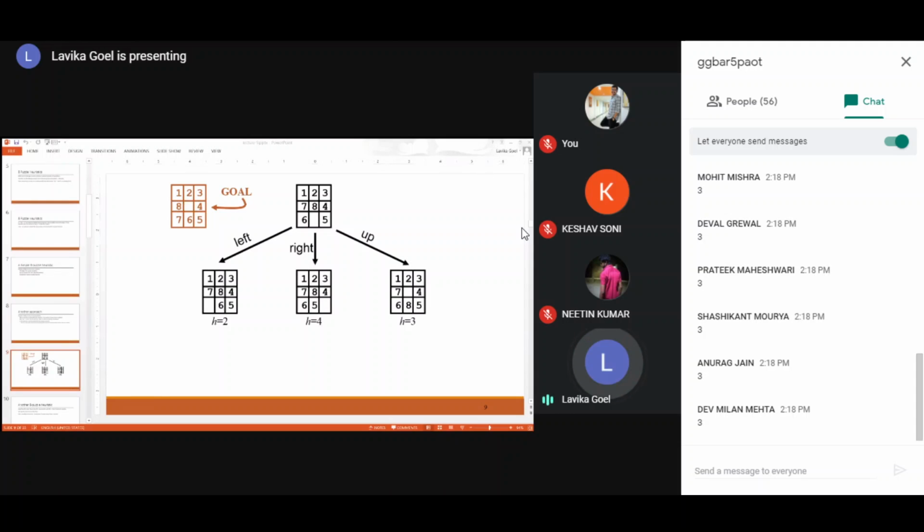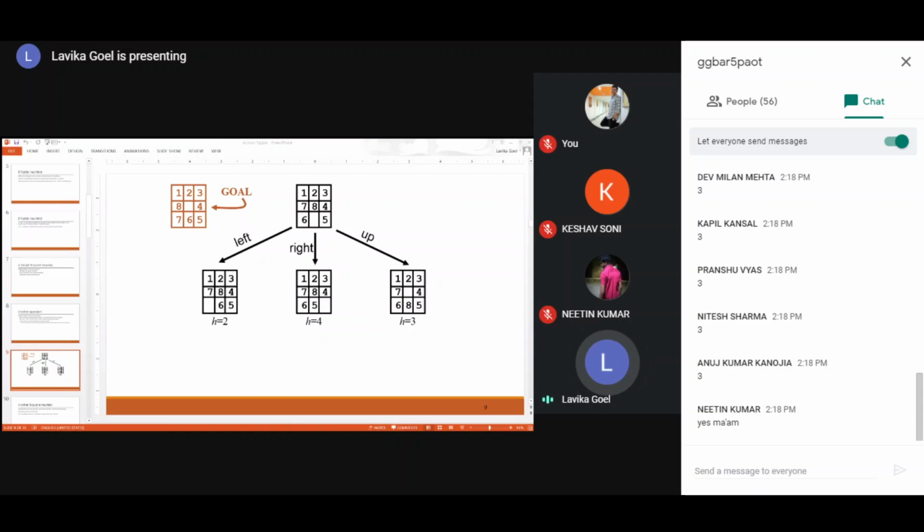Okay, 3 incorrect tiles, right? Are you able to understand how we get 3 tiles here? 3 is incorrect, and then 4 and 5 are correct, 6 is incorrect, and 8 is also incorrect. So a total of 3 tiles are at incorrect positions. So that's why H becomes 3. As I told you, here you have 3 states and their H values are 2, 4 and 3.